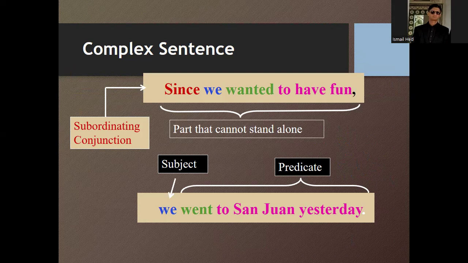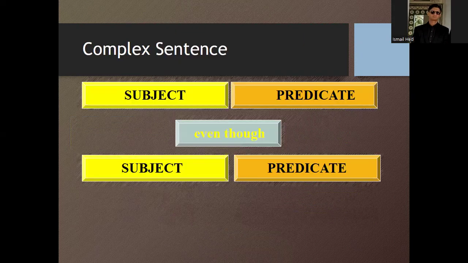The subordinating conjunction "since" is used here. "Since we wanted to have fun" cannot stand all alone. "We went to St. John yesterday", where subject and predicate are available in both these clauses.